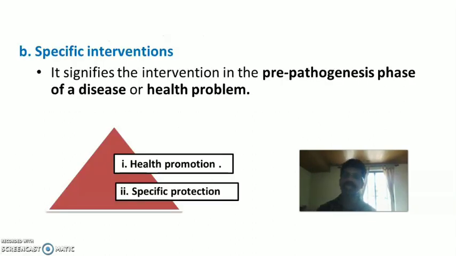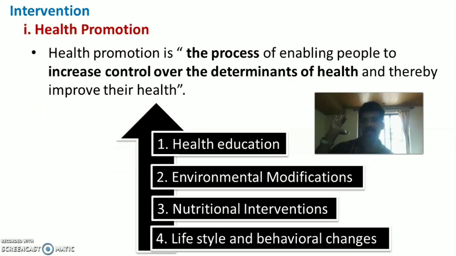The two specific interventions under primary prevention are health promotion and specific protection. Health promotion is an important topic you can study; I am just connecting the content related to levels of prevention. Let us see what health promotion and specific protection are. So first one is health promotion.